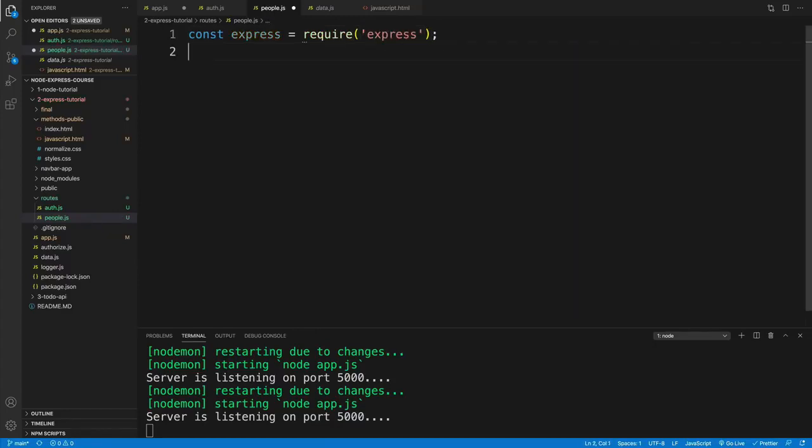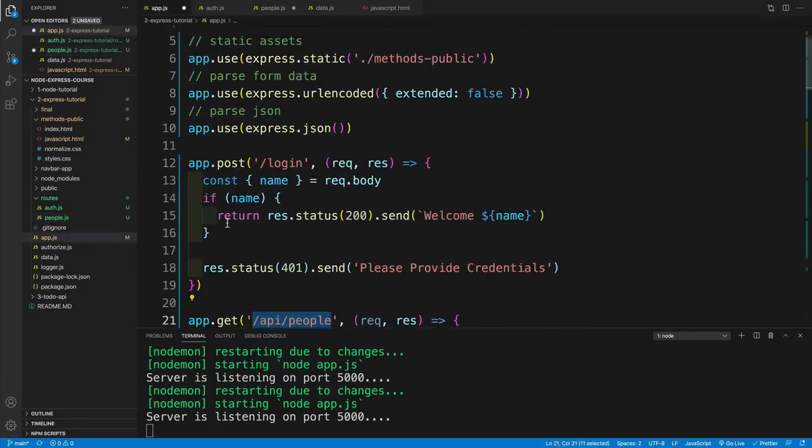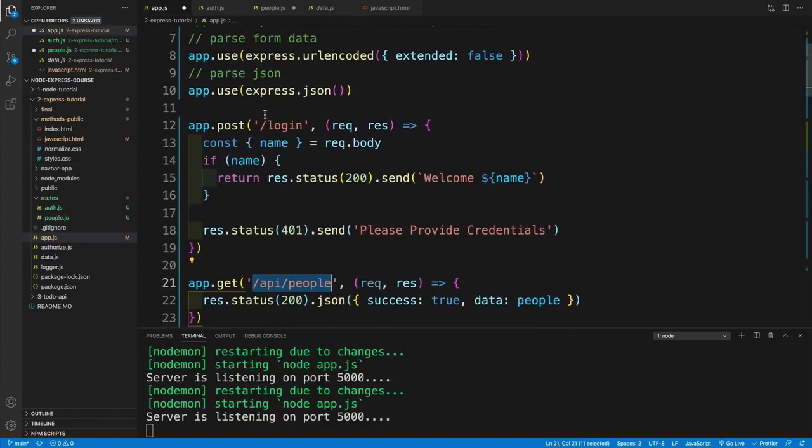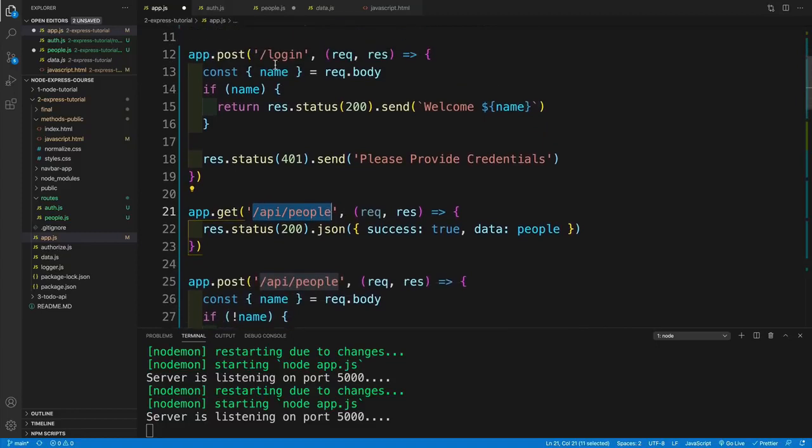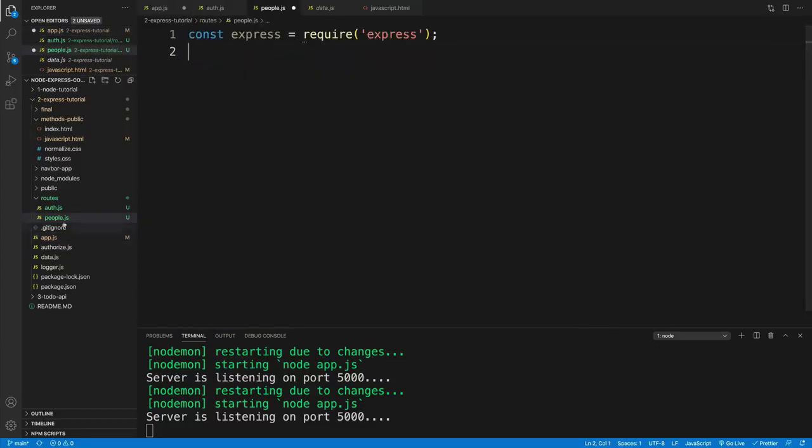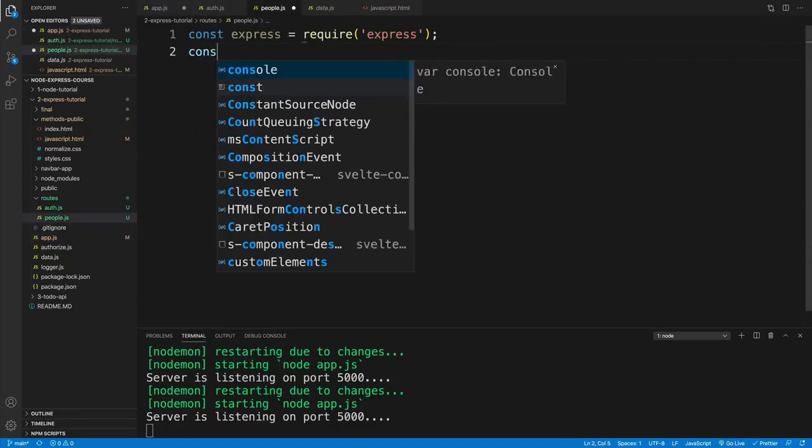And the way we set this up, we simply start by requiring the express. So we go here, express, require, and of course the module name is express. And then instead of setting up the app, we go with router and we explicitly get the router from the express. So this is going to be a router instance that takes care of the routing instead of the app. So we're not going to do the routing anymore in our app.js.